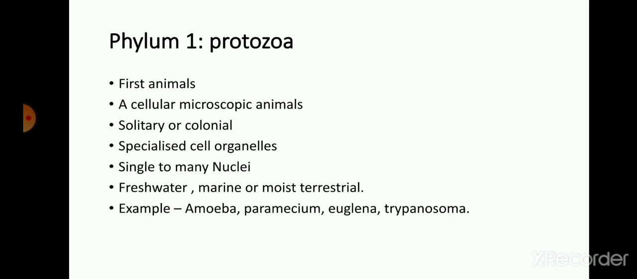They are cellular microscopic animals, so their body size is very minute, we cannot see them with the naked eye. For the purpose of seeing these animals, we have to use a microscope. So these Protozoa are usually microscopic and not visible to the naked eye. Their size varies from 2 micron to 215 micron. Because of this microscopic size, we can say that they are microscopic animals. They are also solitary or colonial.